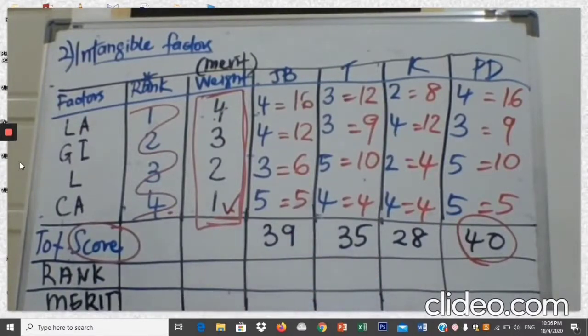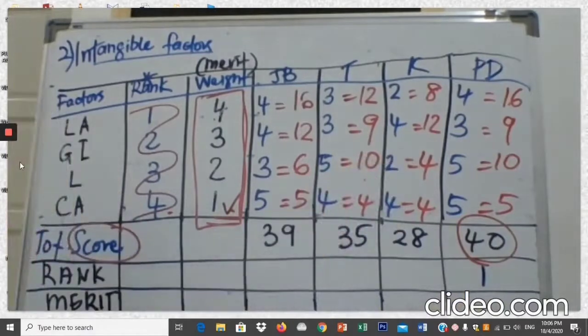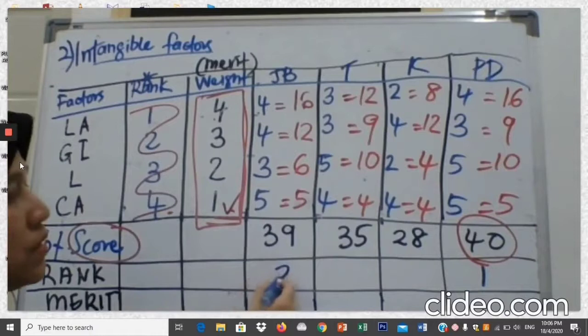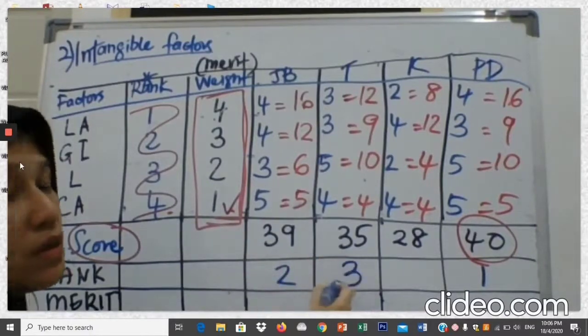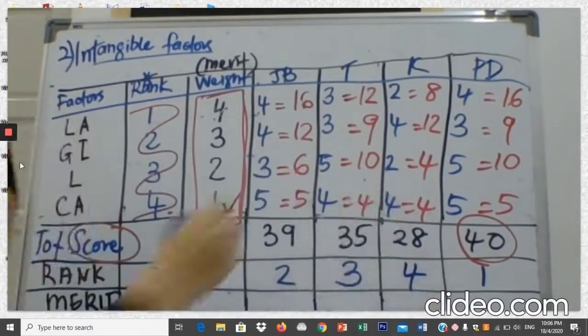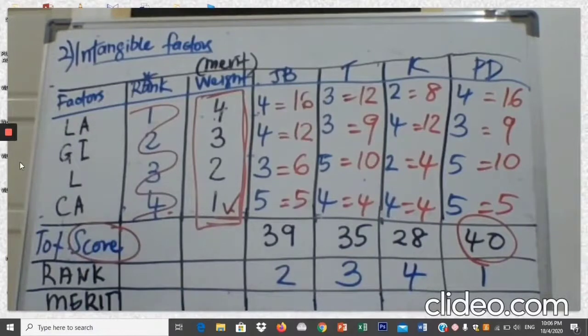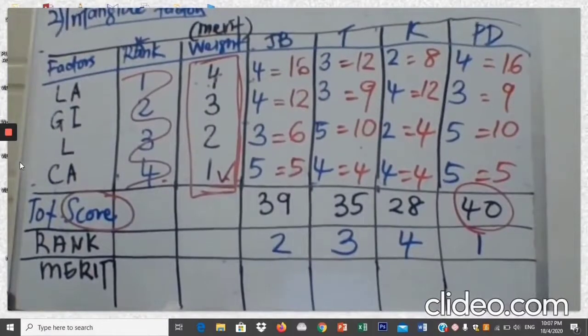Okay, 40, 39, 35, and 28. So now what will be the rank for the best one? Automatically you assign rank number 1 for the best total score. It always starts with number 1. The second best total score is 39. Over here, you assign rank number 2. Third best is 35, rank number 3. And the lowest total score is in rank number 4. That is the last rank.